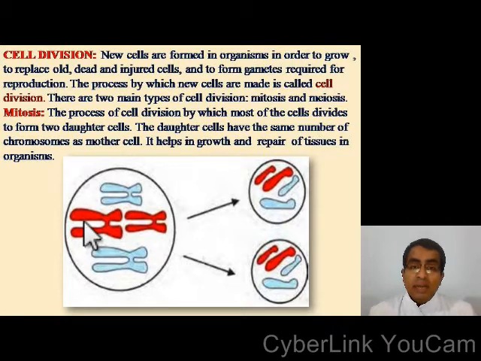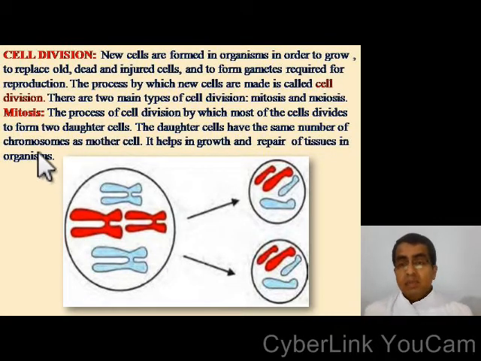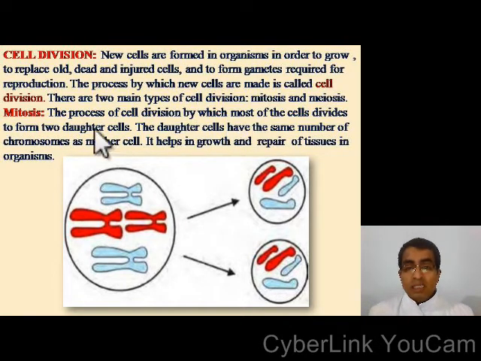There are two main types of cell division, mitosis and meiosis. First, let us see what is mitosis. The process of cell division by which most of the cells divide to form two daughter cells, and the two daughter cells have the same number of chromosomes as mother cells. You can see the diagram here. Four chromosomes, here also you can see four chromosomes each. It helps in growth and repair of tissues in organisms. So this is about mitosis.